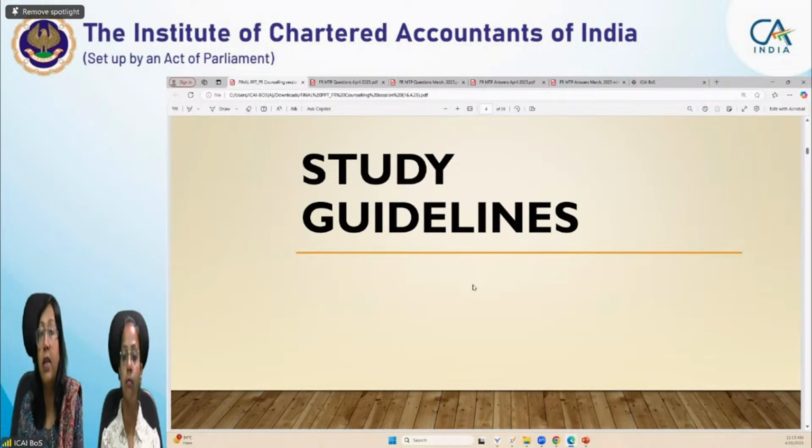Most of the things we have not covered in the study material also, but for your understanding, that it is covered in the syllabus doesn't mean that everything is coming in the exam. The syllabus gives you the broad picture. Within that broad framework, there may be some subtopics which we have excluded. That is given in the study guidelines. The FR study guideline does not carry many exclusions. It carries only a few, like for Ind AS 37, we have excluded appendix A and B. For Ind AS 16, one appendix we have excluded. There are 4 standards which we have completely excluded from this syllabus.